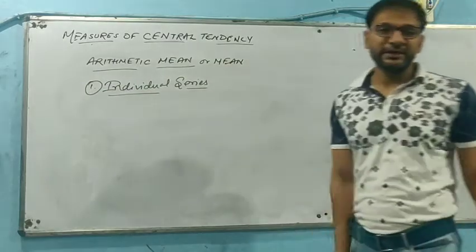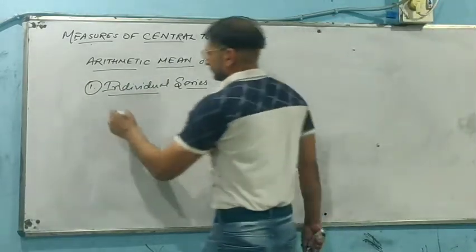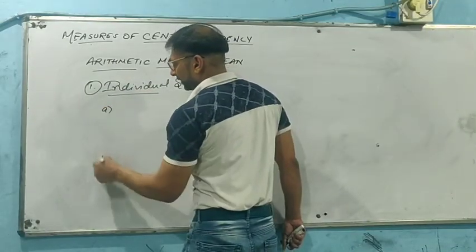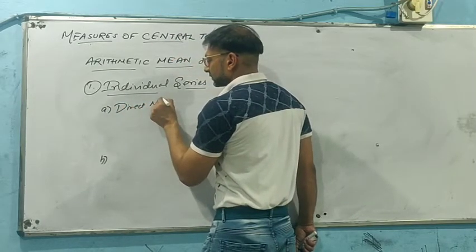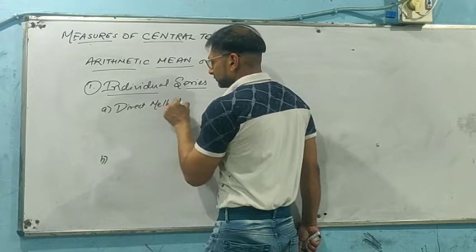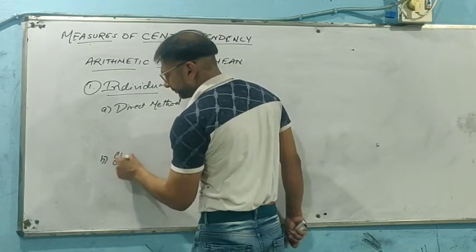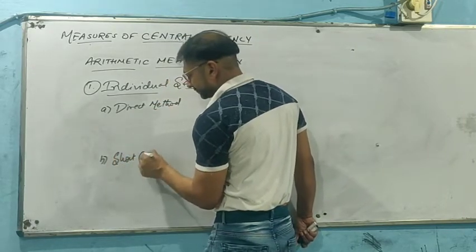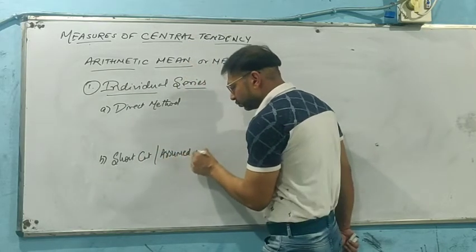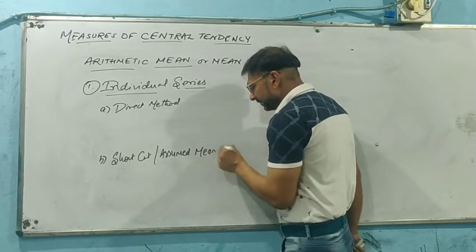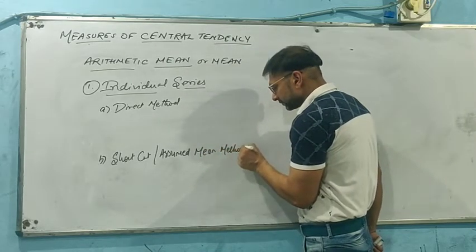With respect to individual series, we have two methods. Direct method, and shortcut, or we can say assumed mean method.